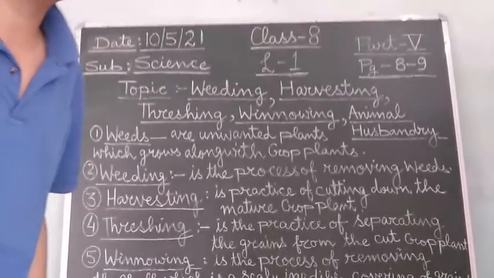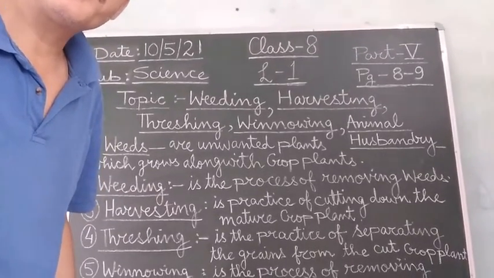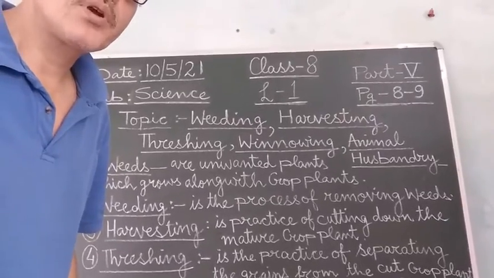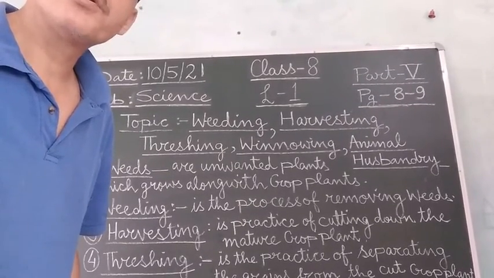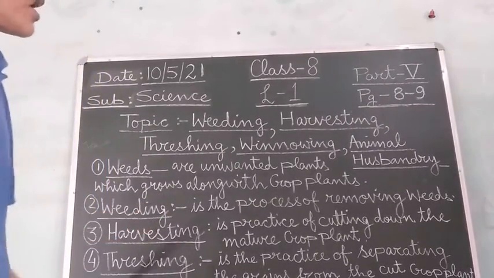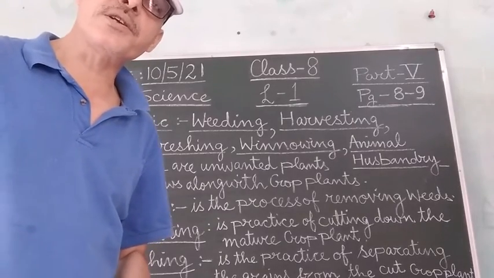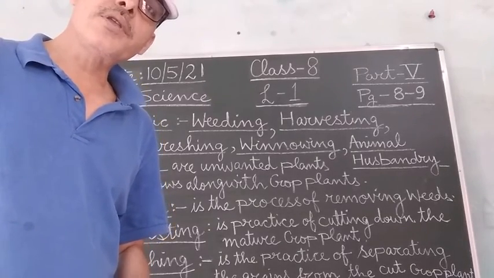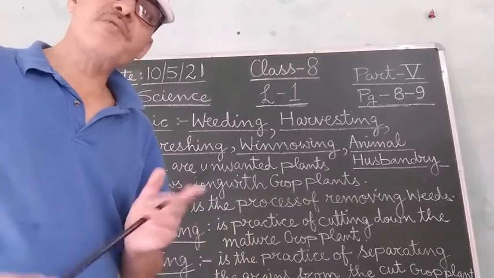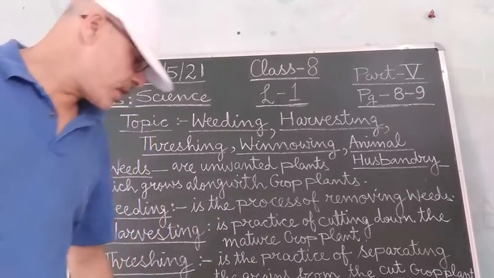Now after this, students, I will tell you a little bit about one more agricultural practice. After the farmer has done all these agricultural practices, what is required? The storage of the grain is also very important.